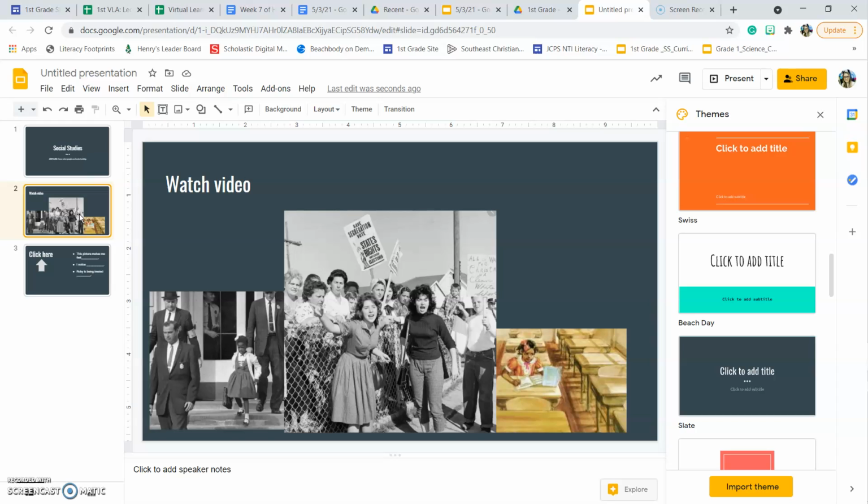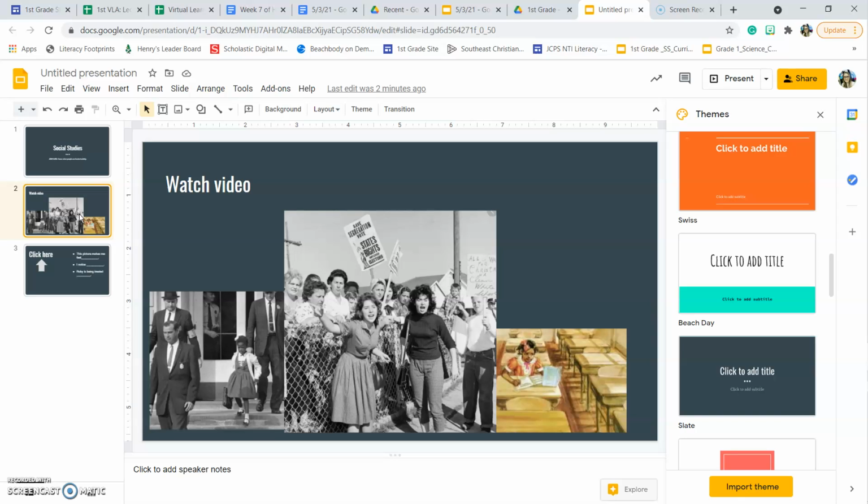Some of you may remember we learned about Ruby Bridges. So these are pictures of Ruby Bridges trying to go to school and how the people were treating her and the way that they were acting towards her. So I want you to look at these pictures today, and I want you to think about how these pictures make you feel, and if you think Ruby Bridges is being treated fairly or unfairly.